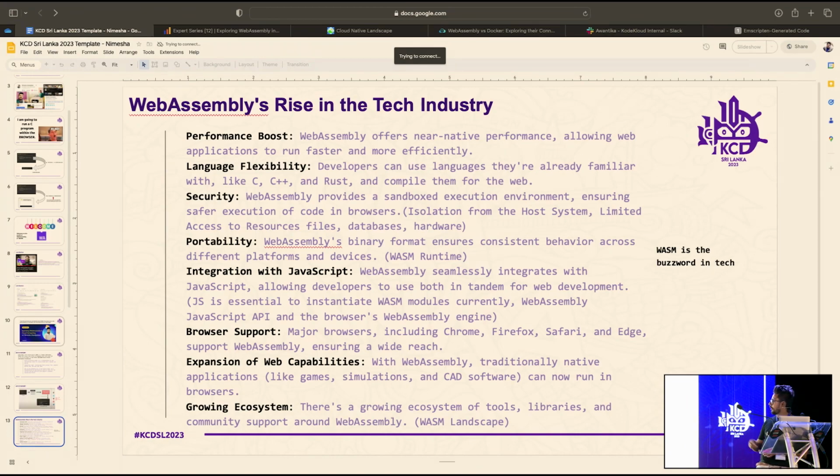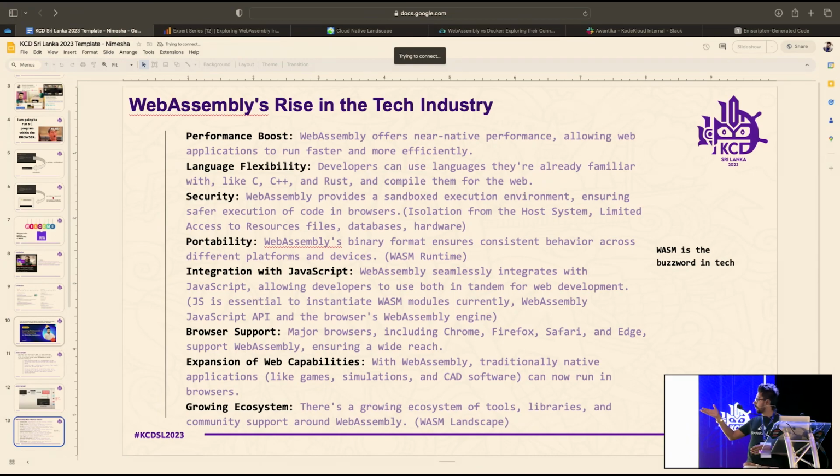Then the security aspects. So usually WebAssembly runs inside a sandbox environment. So sandbox environment means it is isolated from the host machine, right? That means WASM modules can't access the host machine's arbitrary memory, files, or database, totally isolated from the host machine, right? So there's good security when it comes to WASM, right?